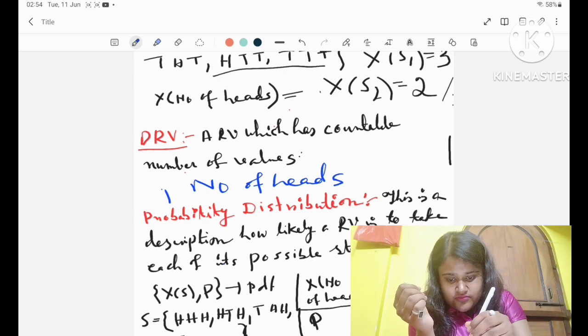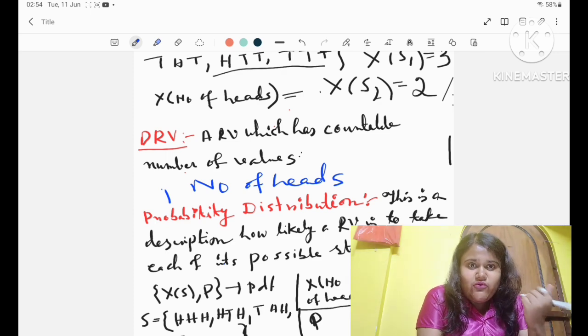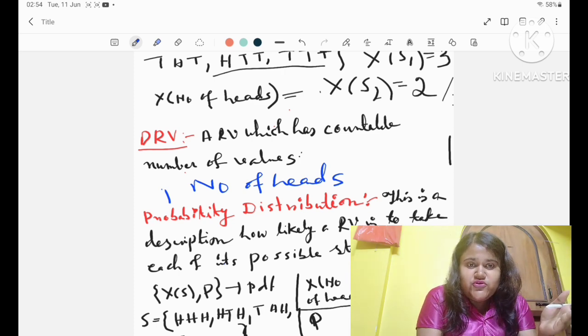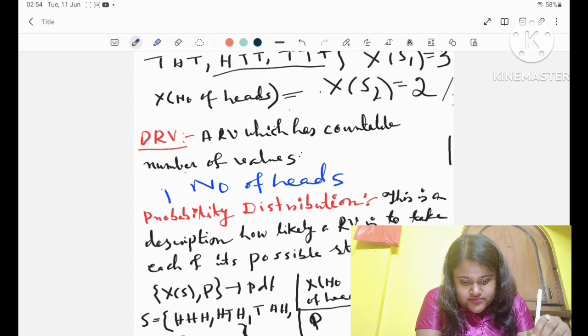Yeah, so this is a random variable. Now we will learn about discrete random variable. Basically there are 2 kinds of random variable. One is discrete, another one is continuous. Let's learn about them one by one.